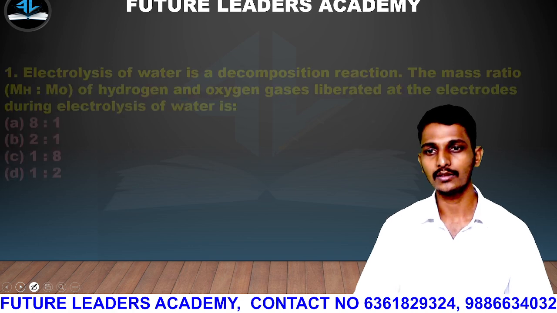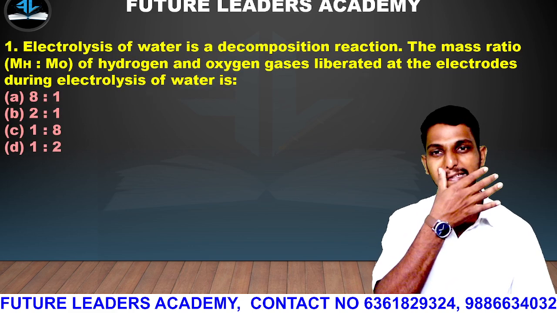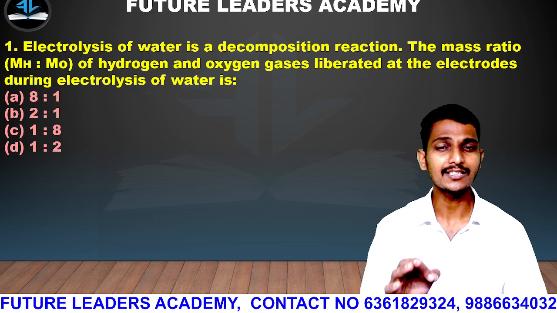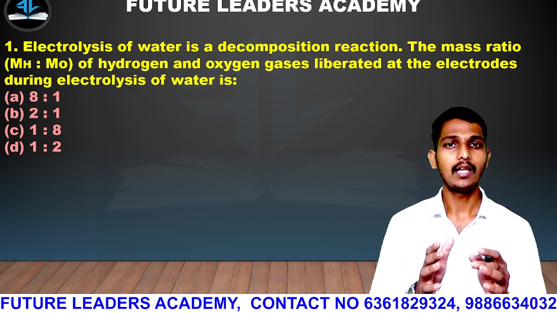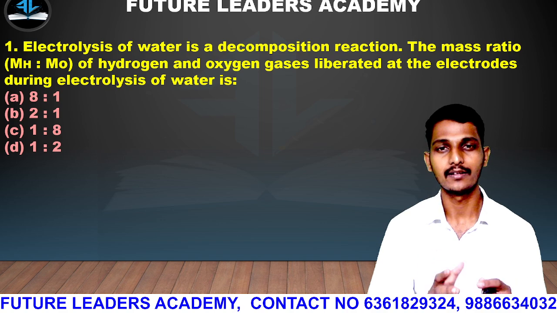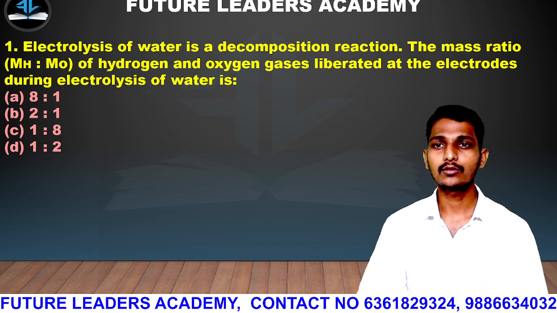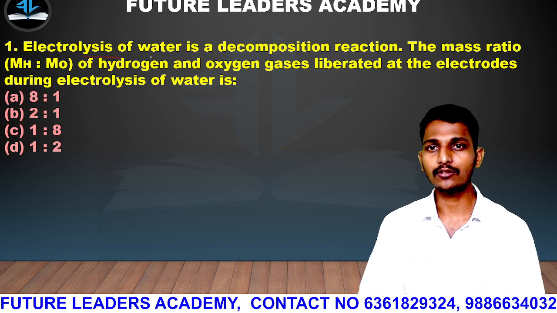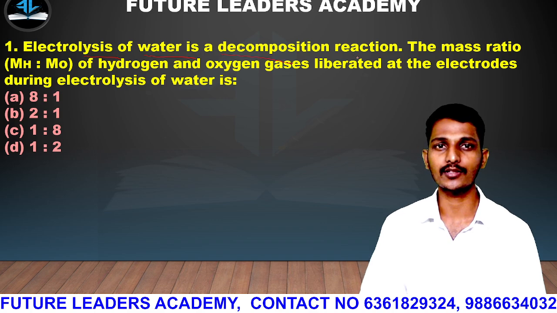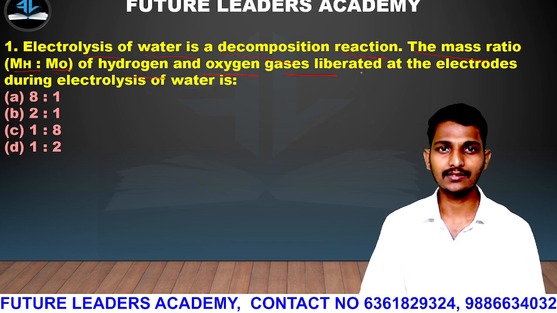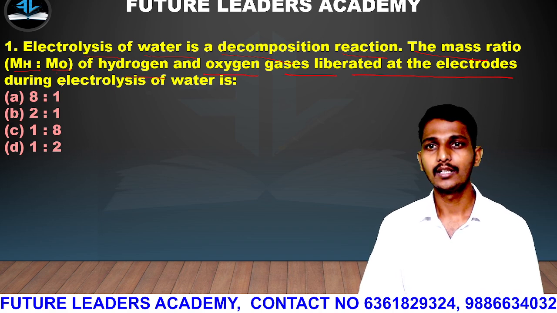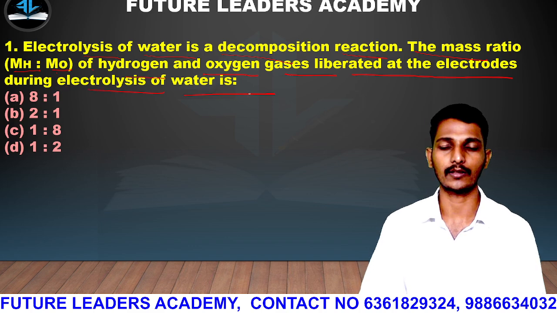So first question, that is electrolysis of water. Guys, these questions will include diagrams. I will draw and show you the diagrams. And some tricky questions I have added, intentionally. So first of all, electrolysis of water is a decomposition reaction. What is the mass ratio of hydrogen and oxygen gases liberated at the electrodes during the electrolysis of water?